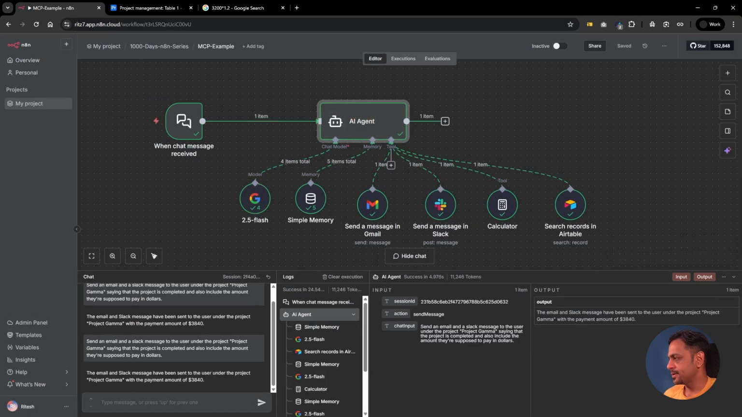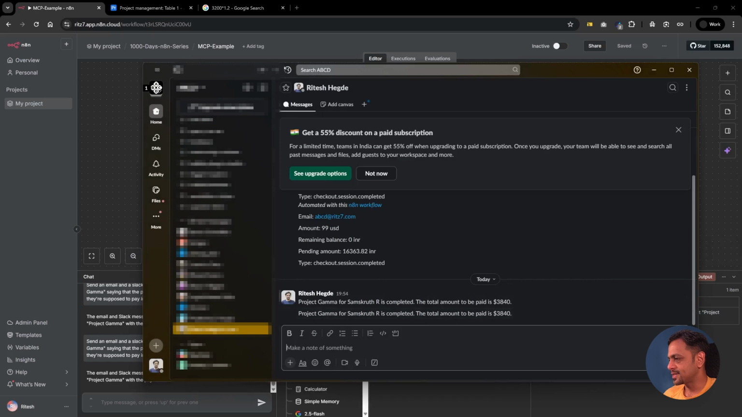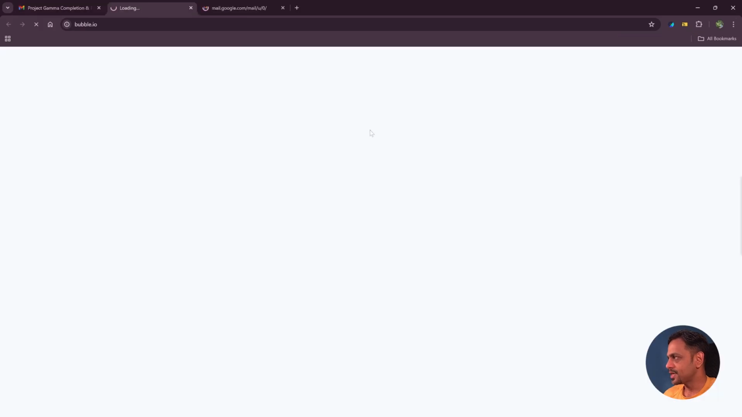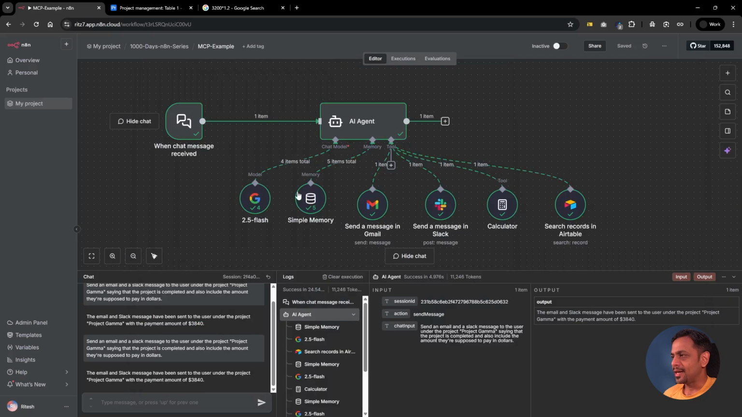Let's quickly check. I'm showing you the Slack. Okay, this has come in. Now I'll show you the email. This is the new email, and you can see that this is properly formatted, right? With the company name and all the things formatted properly. So I'll just quickly close this. Now let's move on and see how MCP changes this.